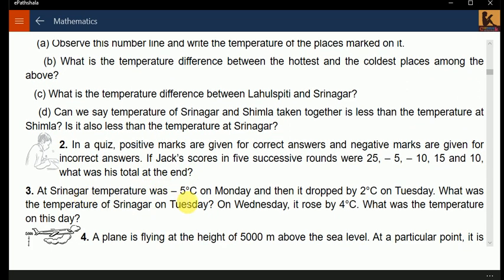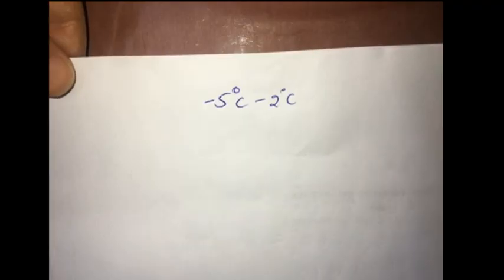At Srinagar, the temperature was -5 degrees on Monday, and then it dropped by 2 degrees on Tuesday. What is the temperature of Srinagar on Tuesday? First it was minus 5 degrees centigrade, and then it dropped by 2 degrees centigrade. So it will be minus 5 minus 2 degrees.